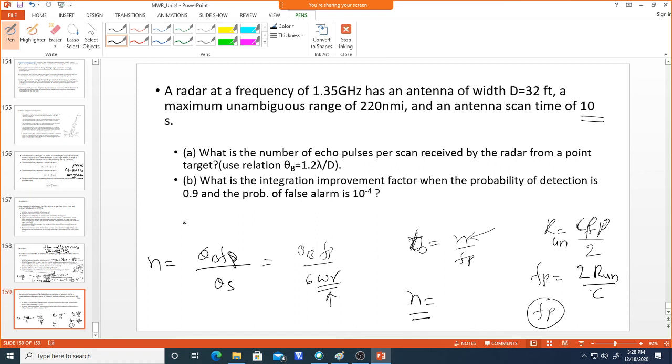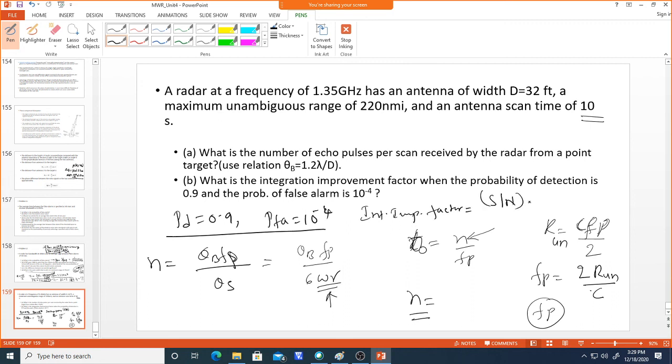So this is one part, how we can find the number of pulses. Now another one: the probability of detection is given as 0.9 and the probability of false alarm is given as 10 power minus 4. By using these two we have to find the integration improvement factor. The integration improvement factor is the S/N ratio for a single pulse divided by the S/N ratio for n pulses, multiplied by the number of pulses.